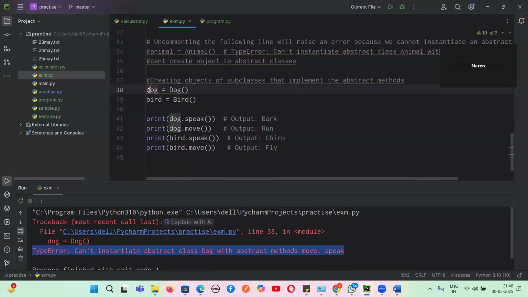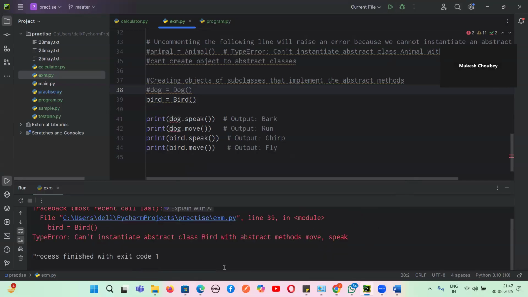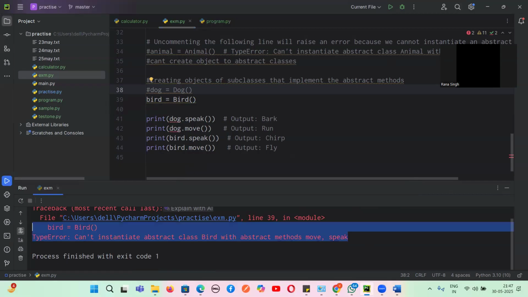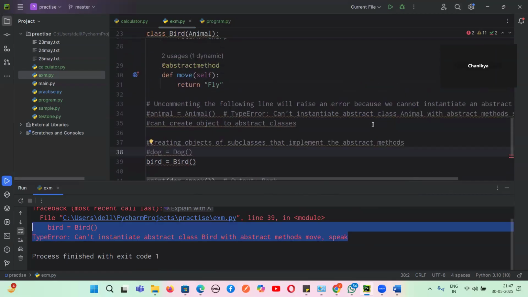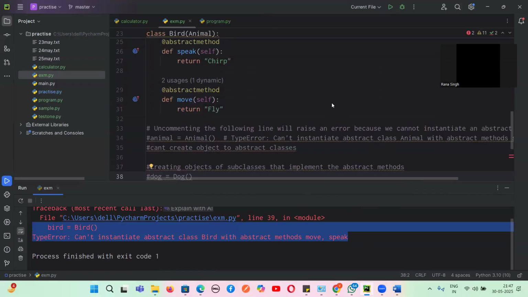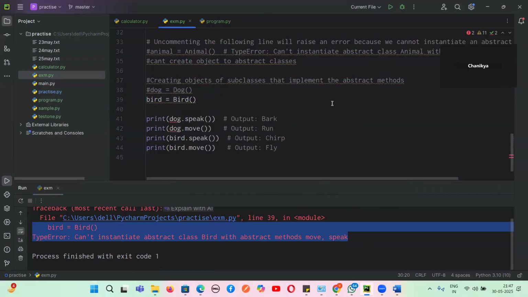Now let me just see only for Bird. Now what will happen? Tell me. Cannot instantiate abstract class Bird with abstract methods move and speak. Are you understanding, guys? Yes, sir. So can we create an object for the abstract class? No.